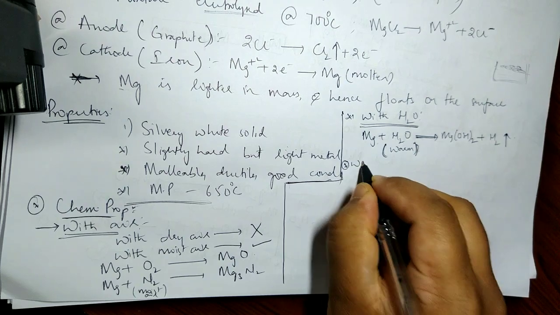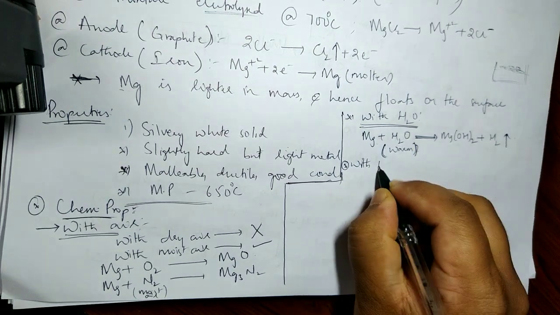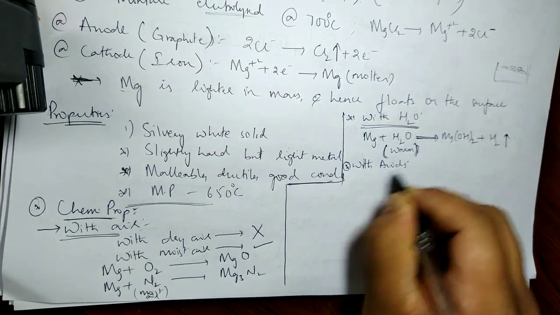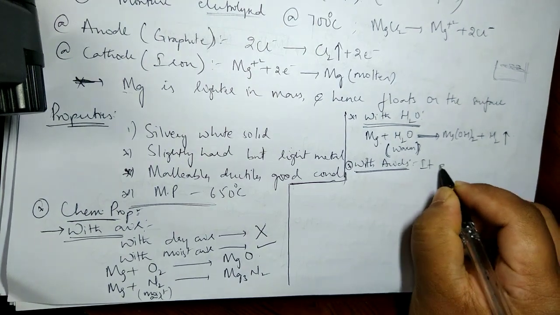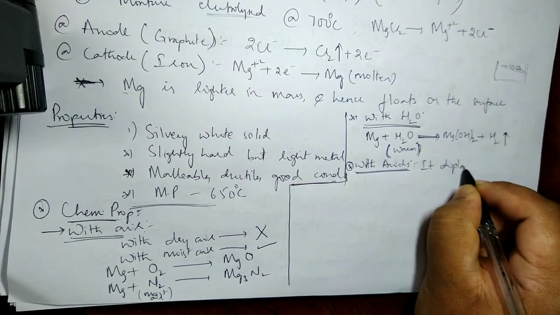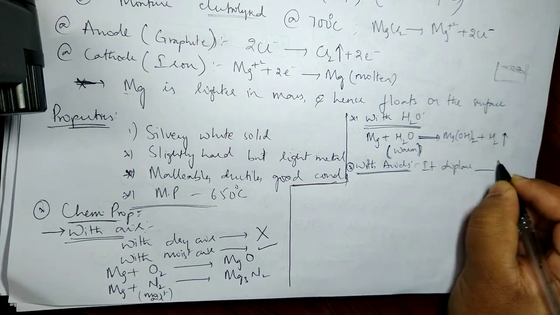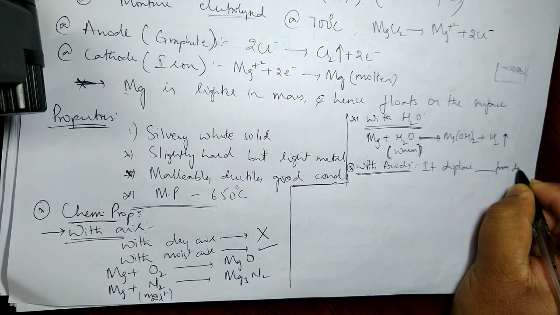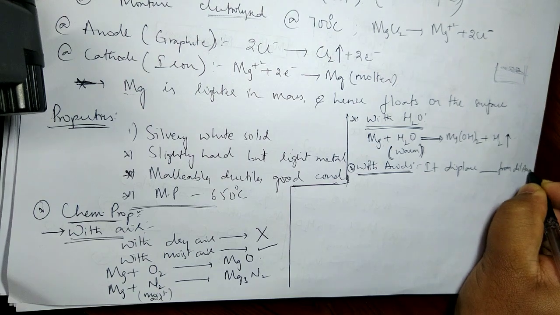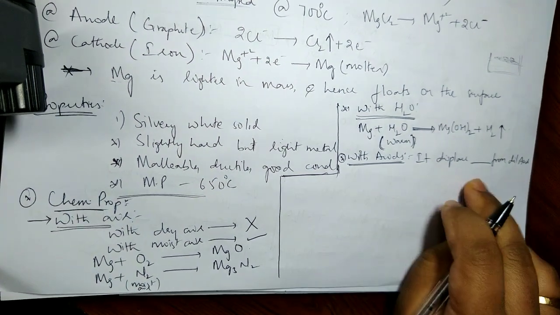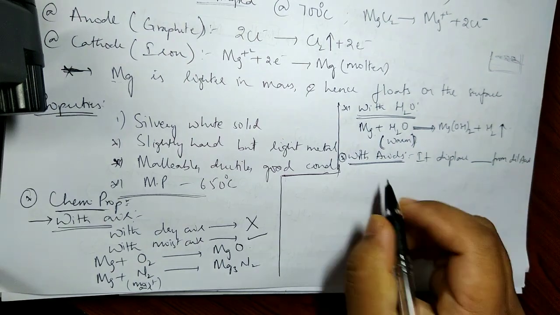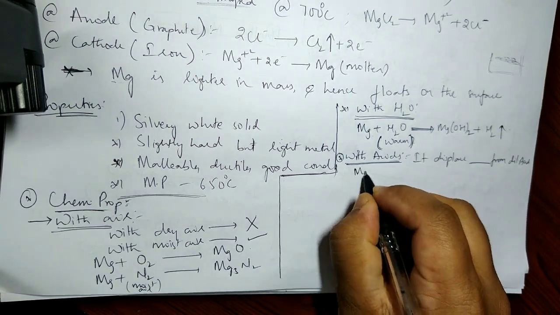Then with mineral acids, as usual, magnesium displaces dash from dilute acids. Fill the blank. I think you should have filled it. If you have not filled it, I think you definitely will.